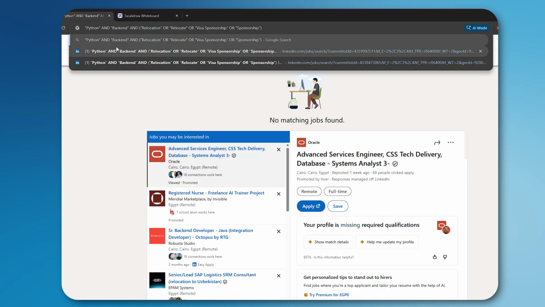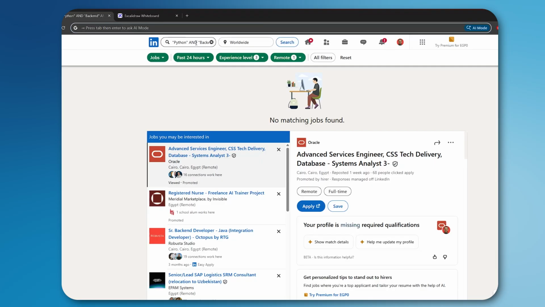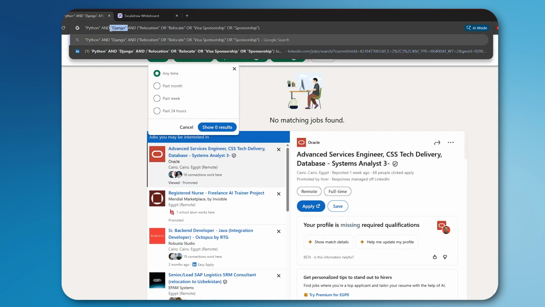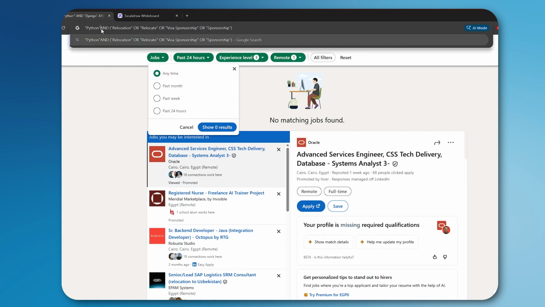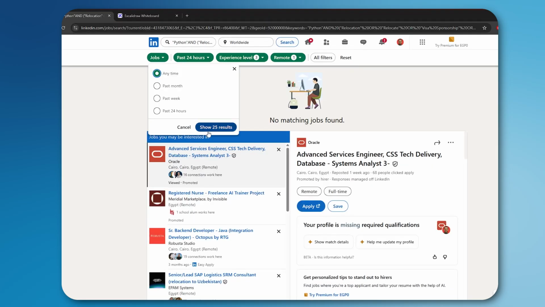So I'm thinking right now, maybe backend is not included here. Maybe Django is included. I don't really know. So let's try it and see if it works or not. Django is not included, past 24 hours, past month, anytime. Okay, this is not working, so maybe there is something wrong with our search. Let's remove this, take it and paste it again. Let's see. There are no jobs. Nope, we have found some jobs, which is amazing.